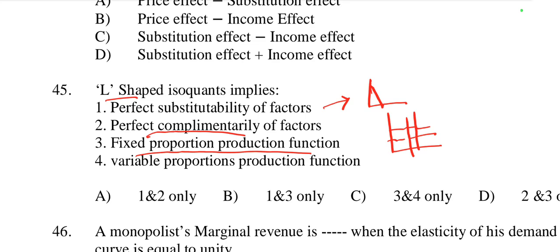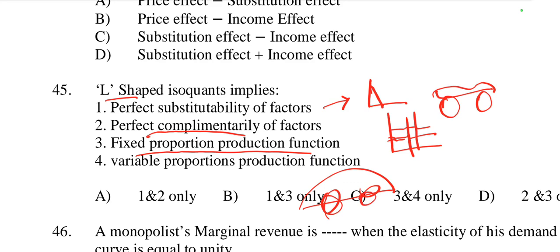So fixed proportion means there is some fixed proportion for the two goods. Like when you give an example of a bike, two tires make a bike, or we take an example of a car. A car has 4 tires, so one car is equal to 4 tires. So it is a fixed proportion production function and perfect complementarity of factors.